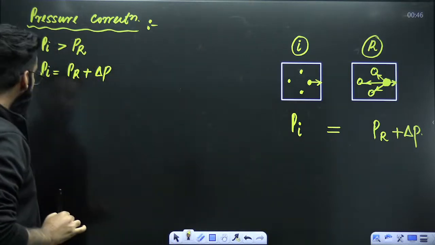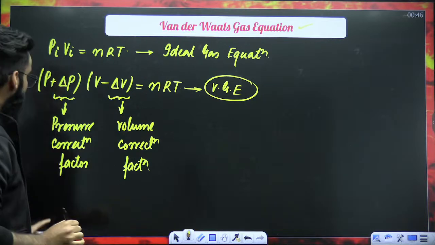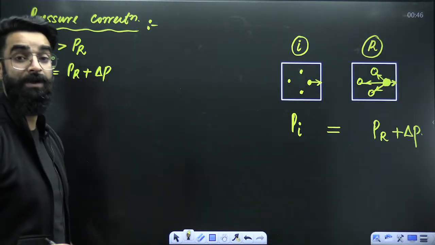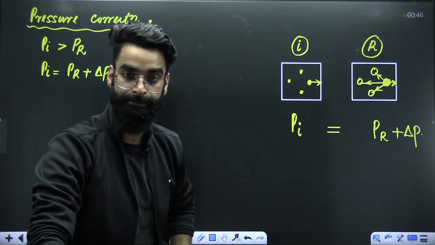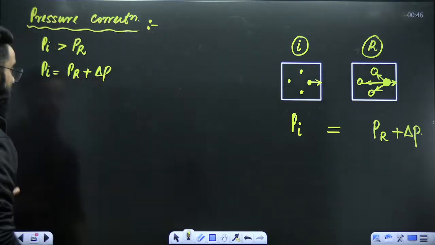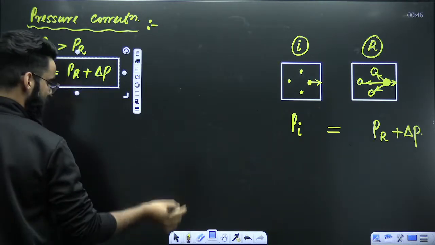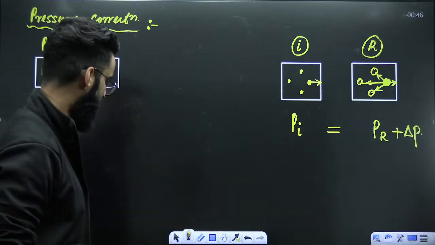That's why, if you remember, instead of Pi, I wrote PR plus delta P. And this delta P is what we call the pressure correction factor. Now you must be thinking, how do we calculate this pressure correction factor, my dear students? Let's get to know about that.